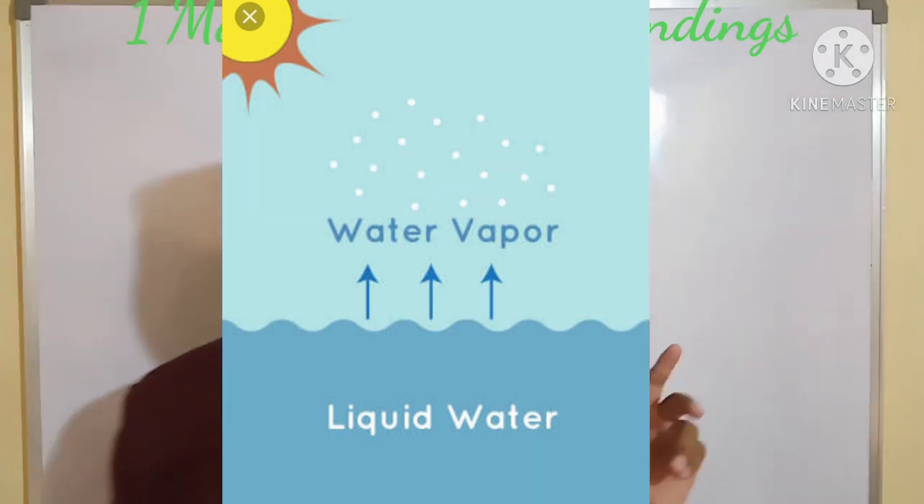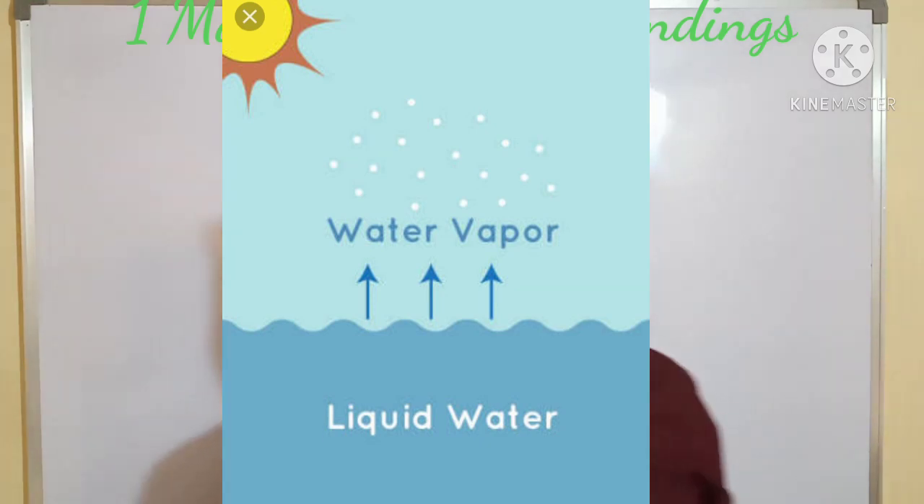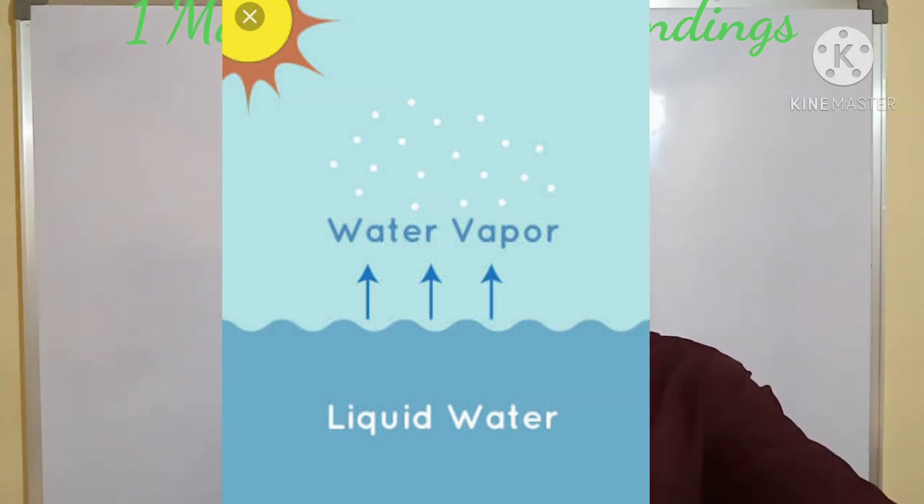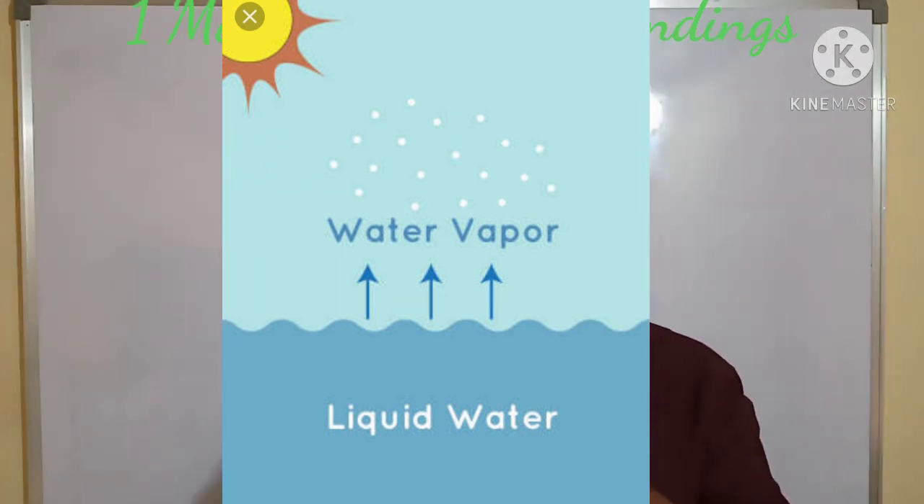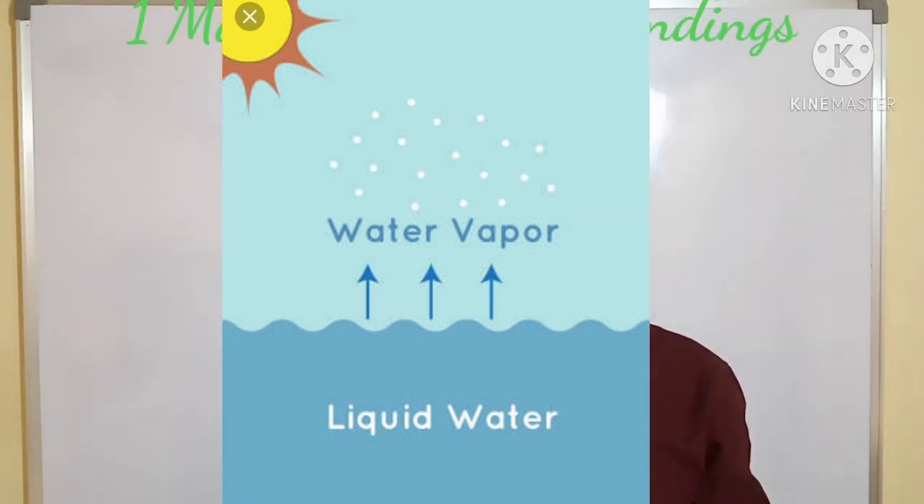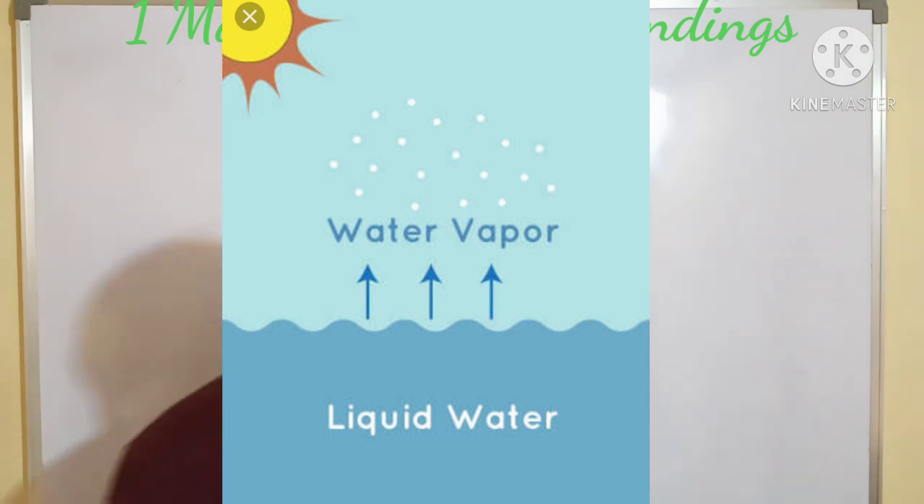In this session, we have to learn about evaporation. What is evaporation? The process of a liquid changing into vapor even below its boiling point is called evaporation.